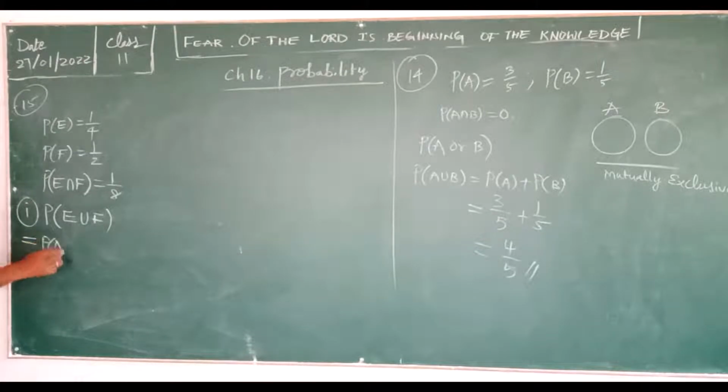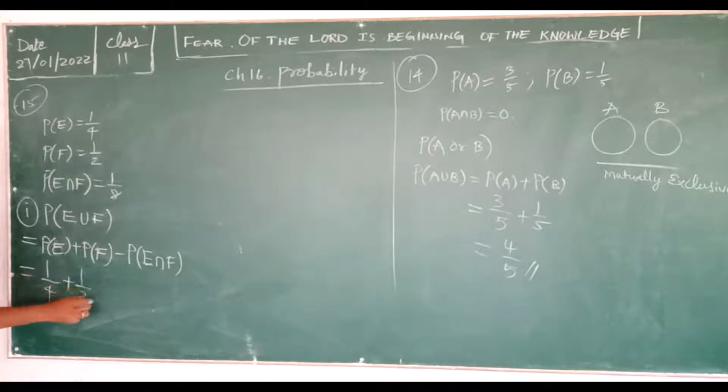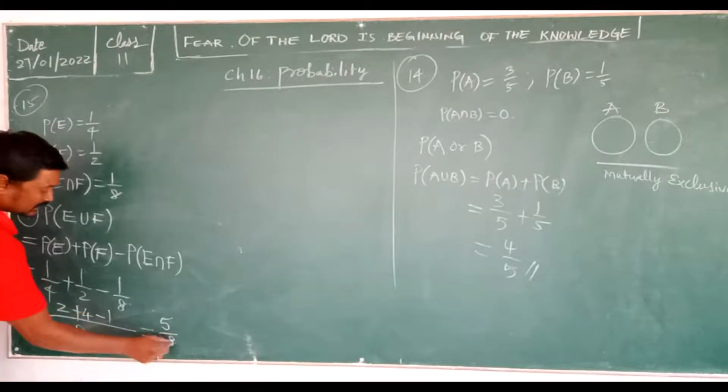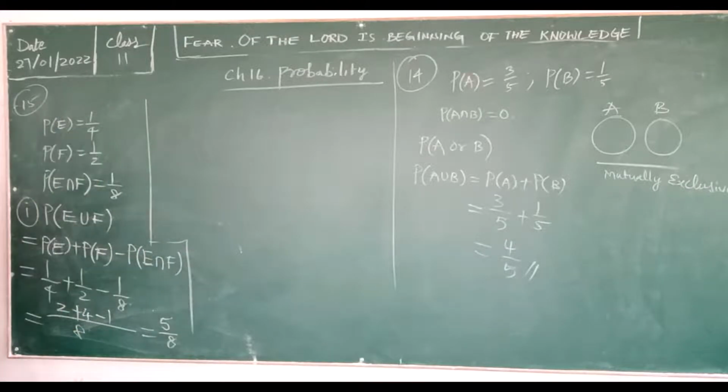So P of E plus P of F minus P of E intersection F. Then 1 upon 4 plus 1 upon 2 minus 1 upon 8. Take LCM as 8. 4 table, when 8 comes, 2 times, plus 2 table 4 times, then minus 8 table 1 time, is 5 upon 8. So the answer is 5 upon 8.